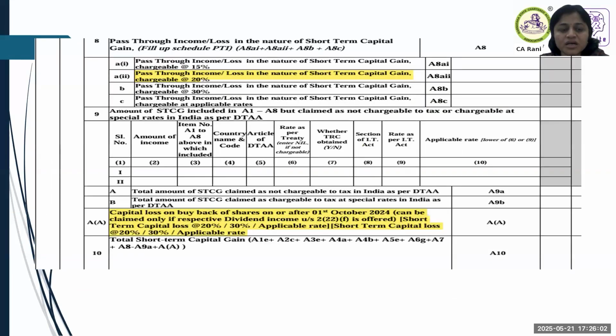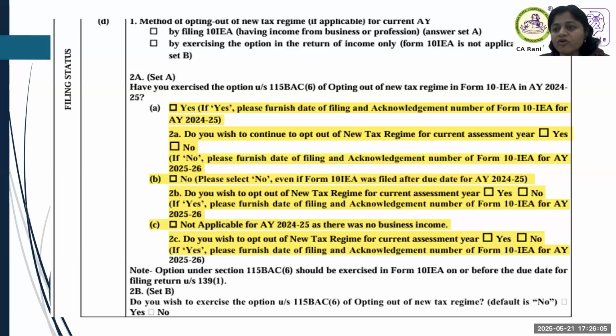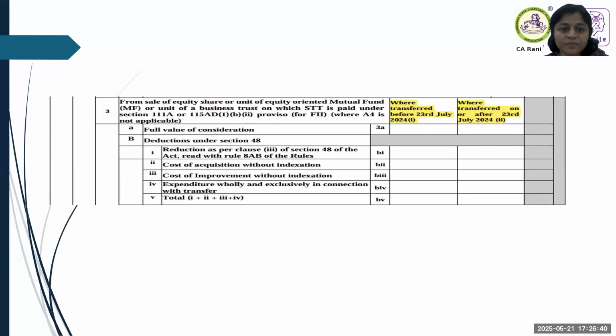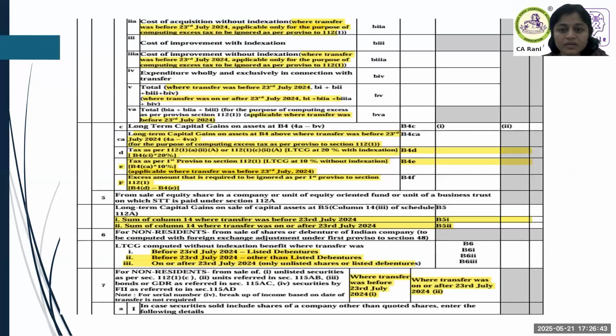Another major change, which I wanted to show in this table, is the switch between the new scheme and old scheme option. If you remember, for business people, it was a one-time option to switch between the new scheme and old scheme. This comes in ITR 3 and ITR 4. There is a separate table relating to the exercise of option between new regime and old regime, where they are asking the date of filing Form 10-IEA. If you remember, we had to file a form for business people. So this is something new, detailed information they are asking. Other than that, you can go through at leisure.